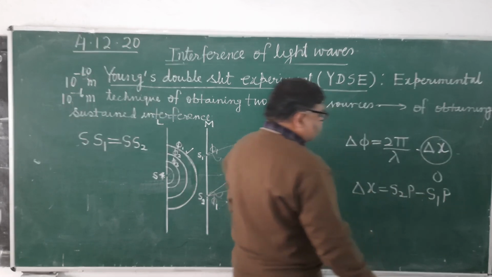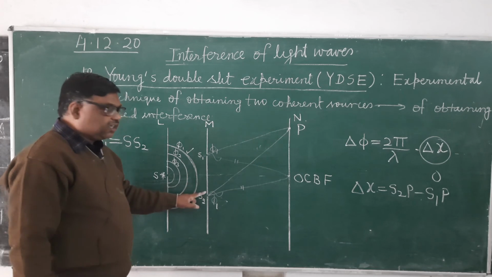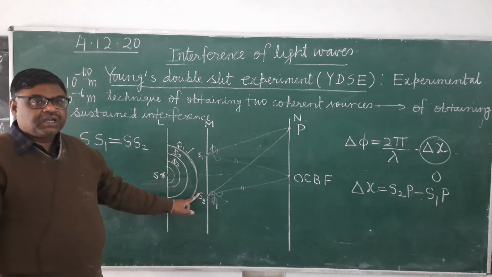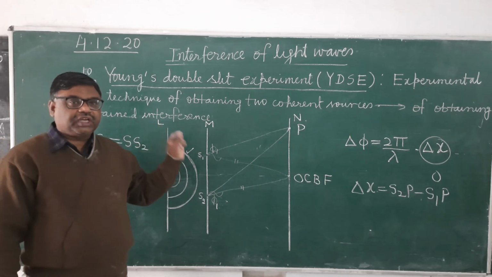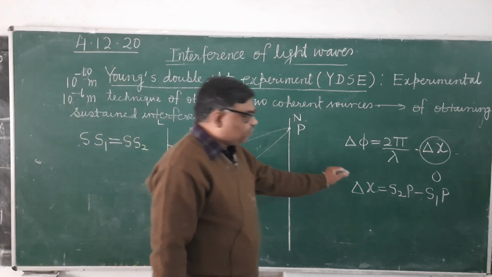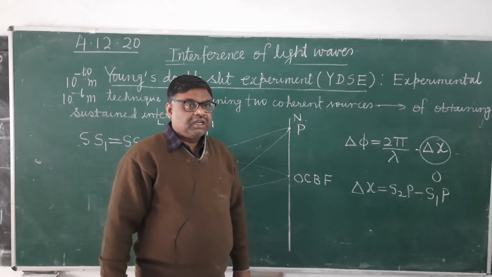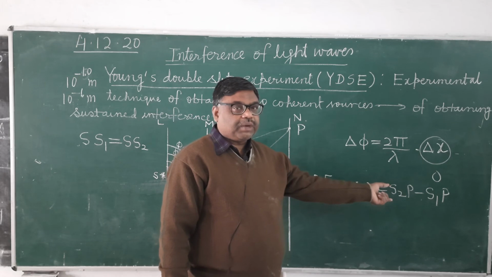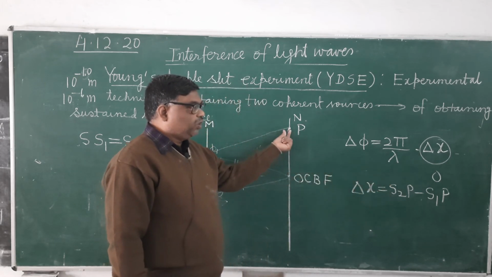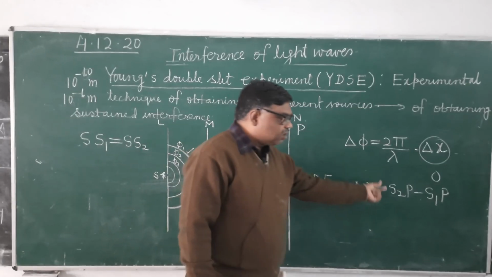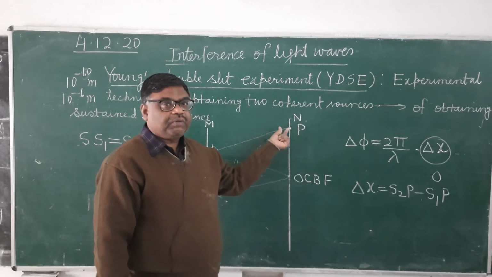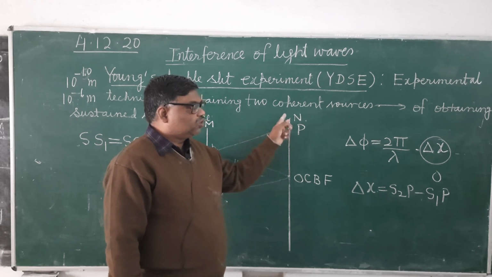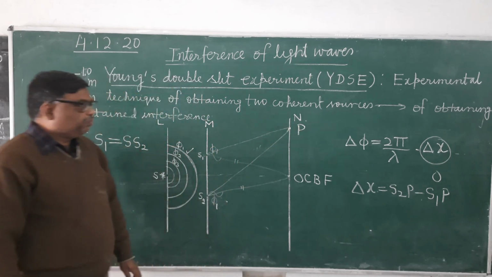It's clear? Initially there is no phase difference. Any phase difference which arises is because of this path difference. Therefore, if this path difference is an even multiple of lambda by 2, there will be constructive interference. If it is an odd multiple of lambda by 2, there will be destructive interference. According to that, brighter and darker regions will be formed.